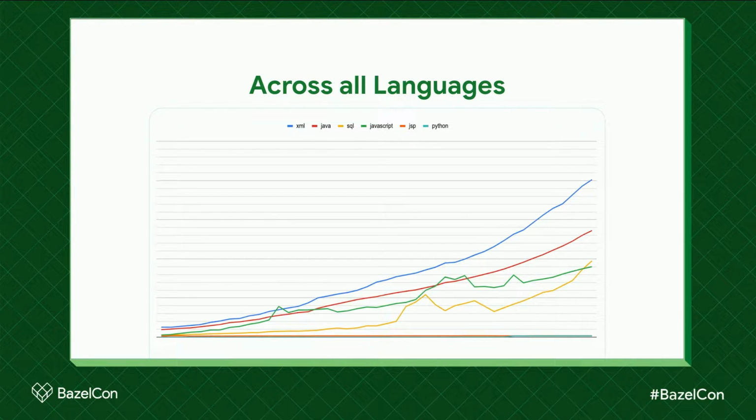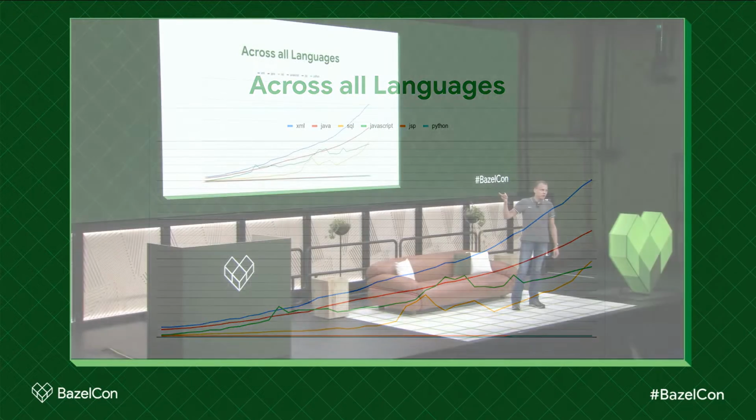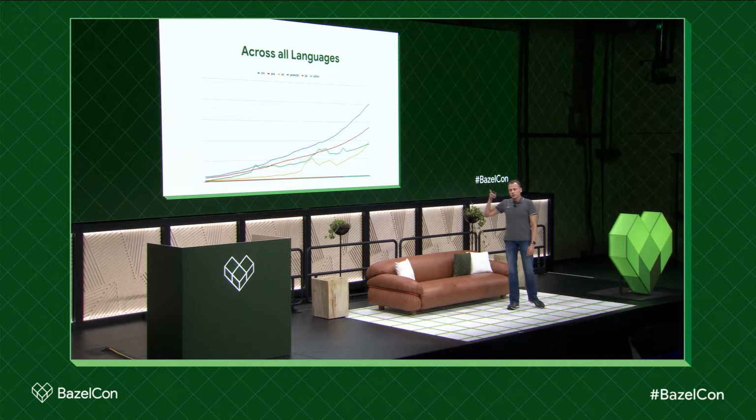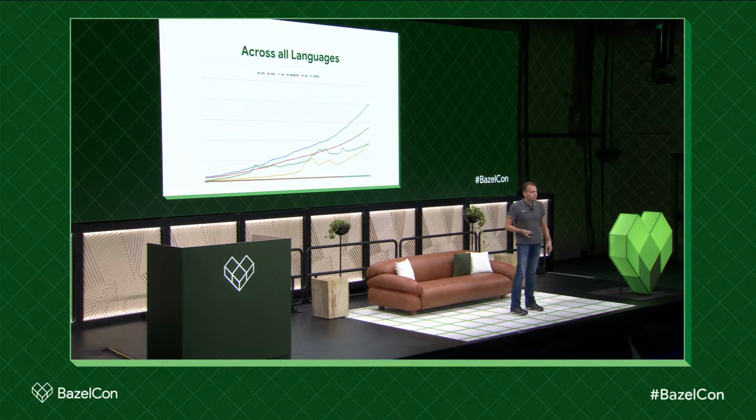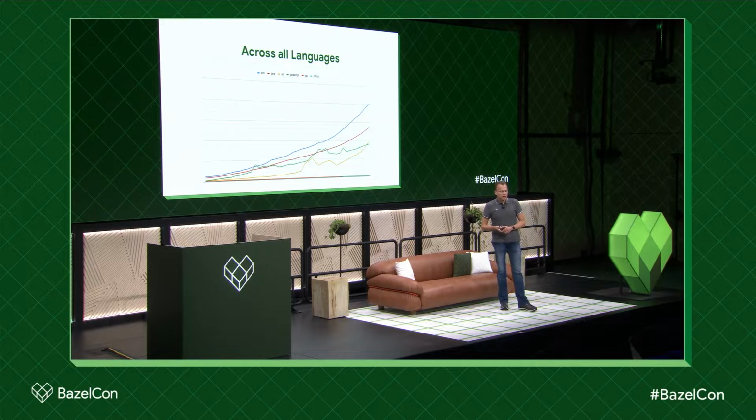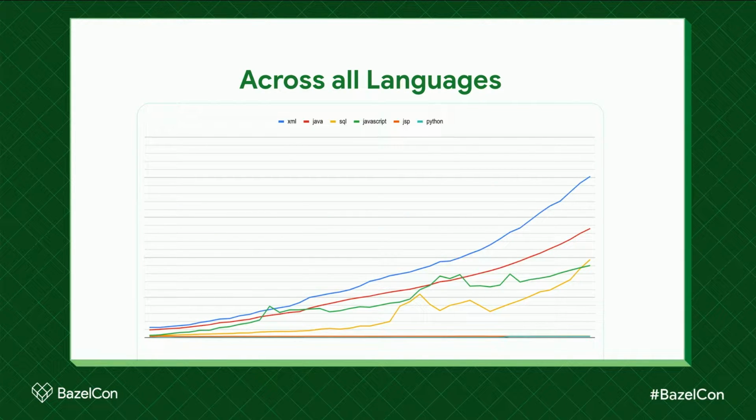So we have the XML is the top one, but XML is not really a programming language that we use, but we actually have a lot of source code generation happening out of these XML files into Java source code. So to that extent, XML and Java is sort of in the same bucket, but there's also some JavaScript growing, SQL, etc.